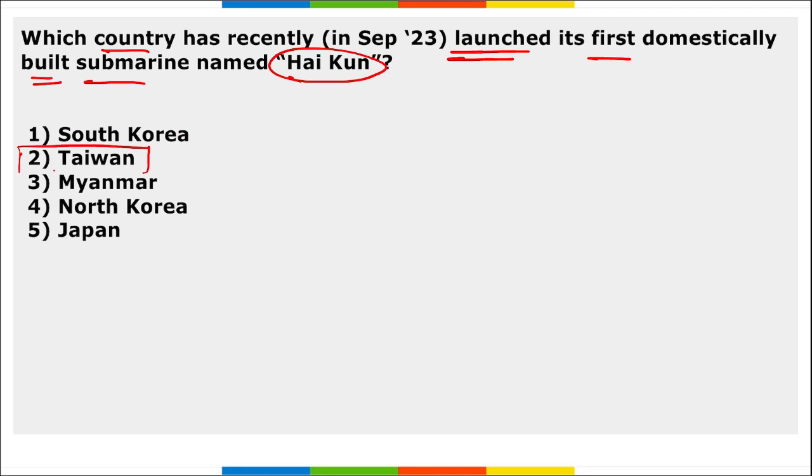Next, which country has recently launched the first domestically built submarine that was named Haikun? So this Haikun was launched by Taiwan, correct? It is Taiwan's first domestically built submarine named Haikun. And Haikun means a mystical sea creature in Chinese, right? And this Haikun was built with a total cost of $1.53 billion.